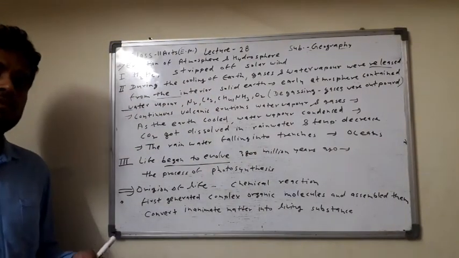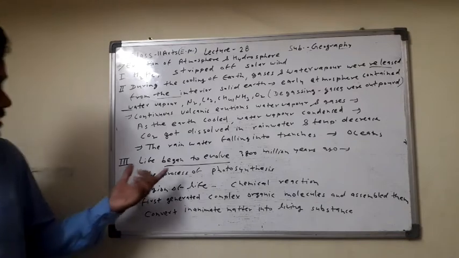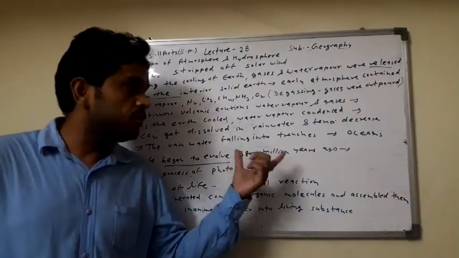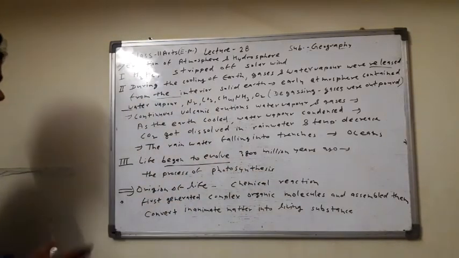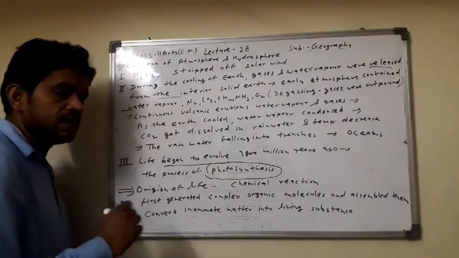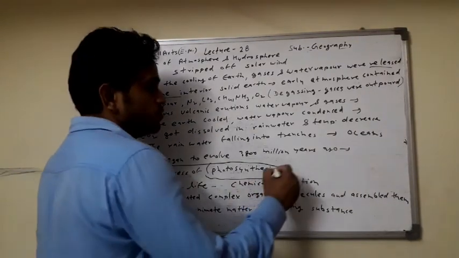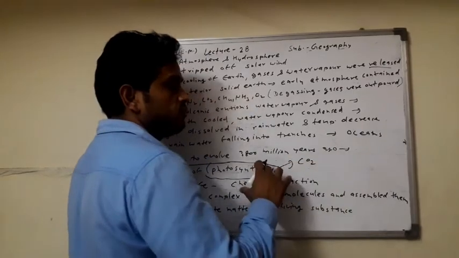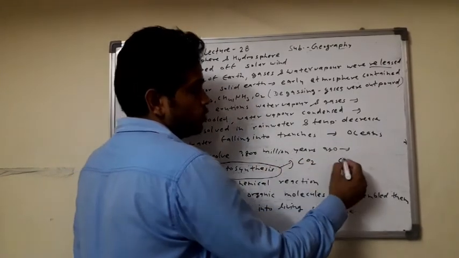Life यहाँ पे start हो रही है, यानी life began to evolve 380 crore years ago. Then what happened here? The phytoplanktons appeared, and the process of photosynthesis started here. The photosynthesis का रिजल्ट क्या होगा? CO2 को तो क्या करेगा फोटोसिंथेसिस में? Absorb and the O2 release.